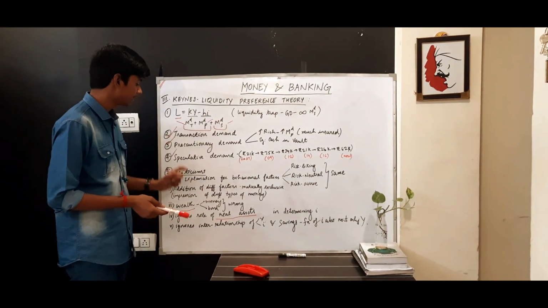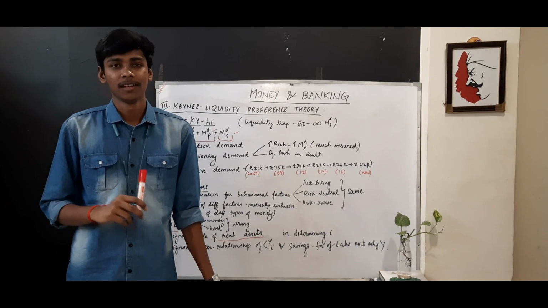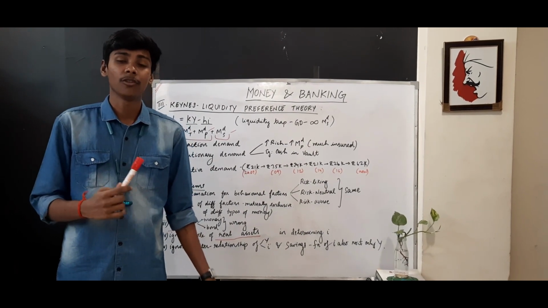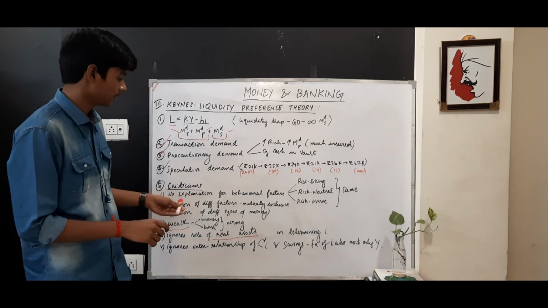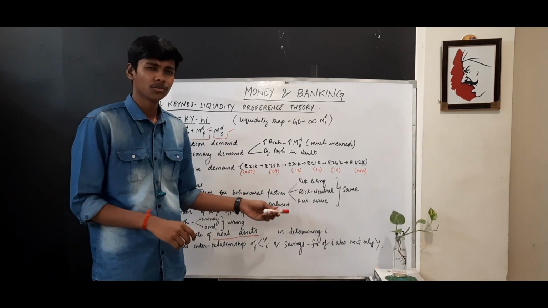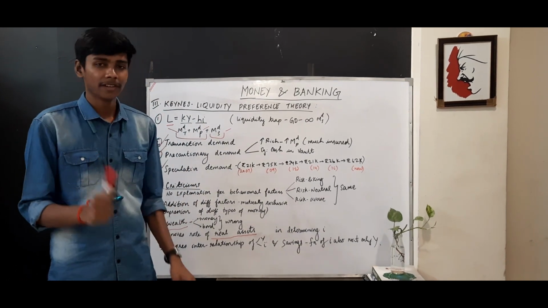So these are the criticisms which they have mentioned here, and I would like to add an example of how volatile the market would be and how different people will behave differently in the share markets. This is the first criticism of Keynes, which showed different behavior of people at different times. I'll just give an example.